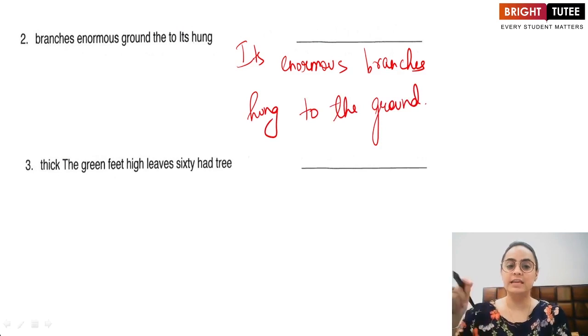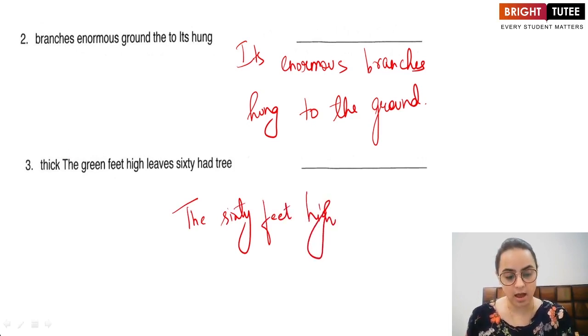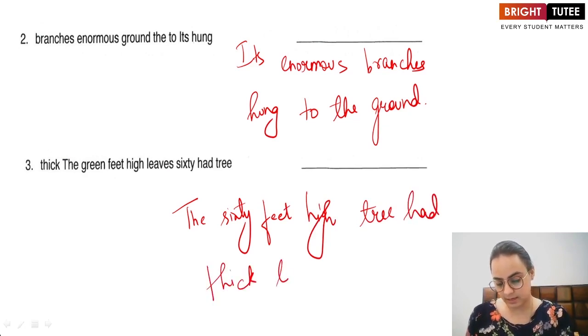Thick the green feet, high leaves 60 had tree. Let us rearrange this now. The 60 feet high tree had thick leaves.